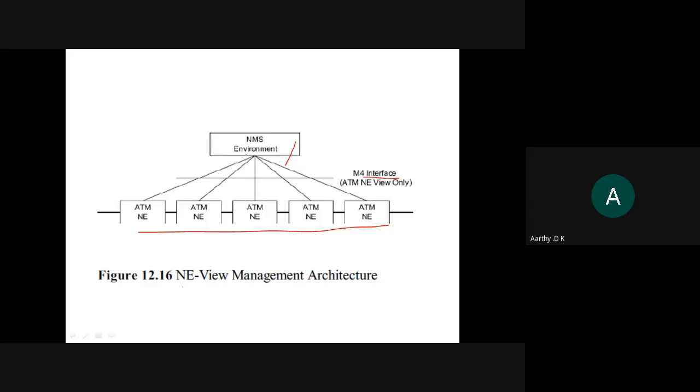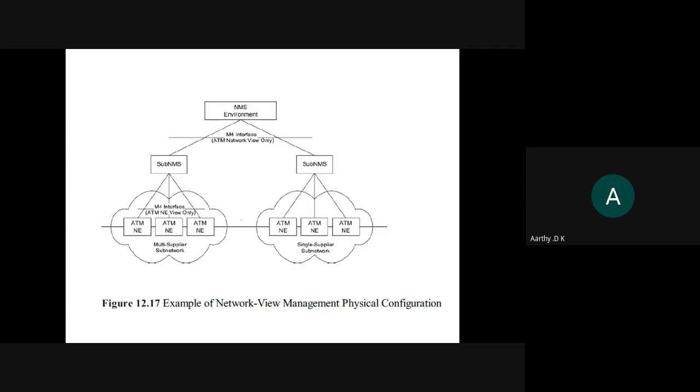That is, your NMS will be able to look at what devices are connected and what their configuration is. In the next diagram, if the network management system uses the M4 layer, it will be able to view only the elements.